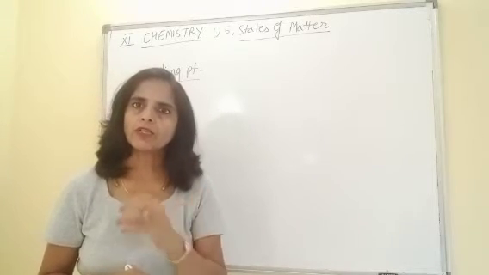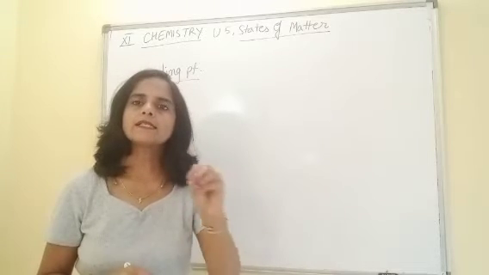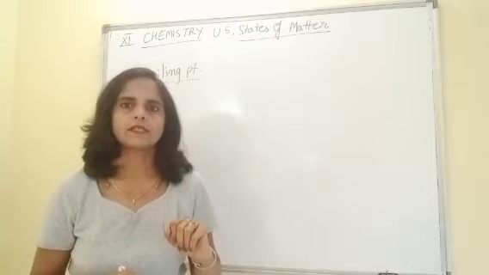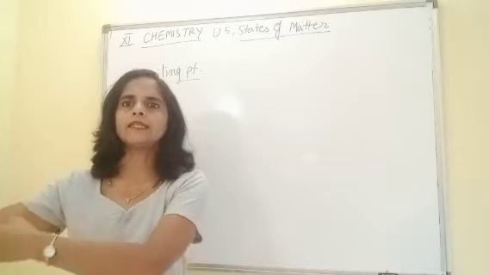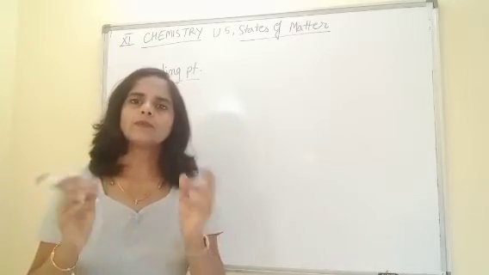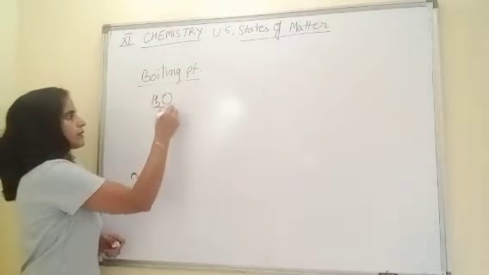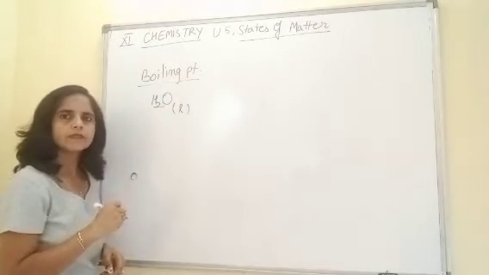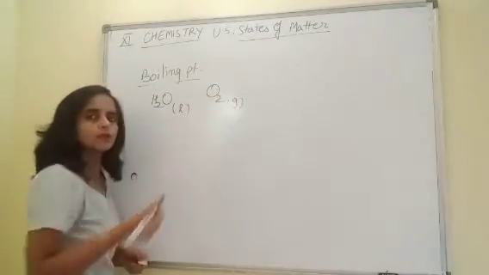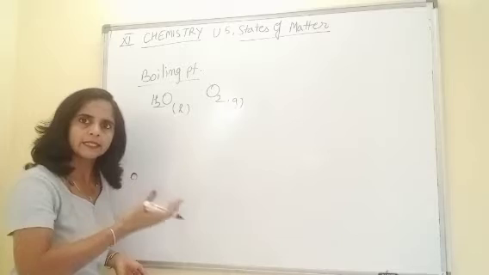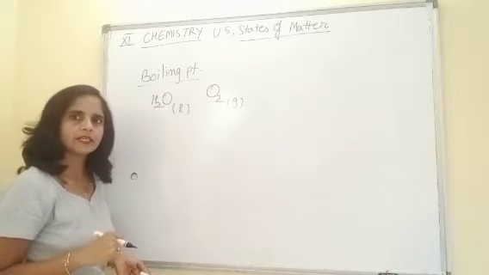So, before talking about those laws, we should know why, under similar external conditions, one substance exists in the solid state, another in the liquid, another in the gaseous state. Like at room temperature, H2O is liquid. Then oxygen, it's a gas. Why is it so? When all other external conditions are the same, why are the physical states different?